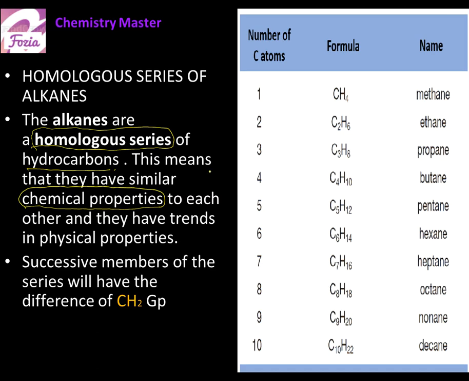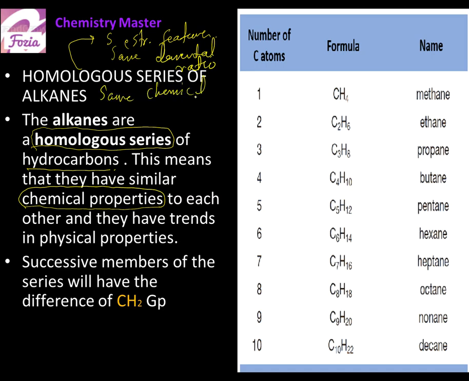What three things I told you? The compounds of the same homologous series have got same structural features, same elemental ratio, and same chemical properties, means the chemical reactions.